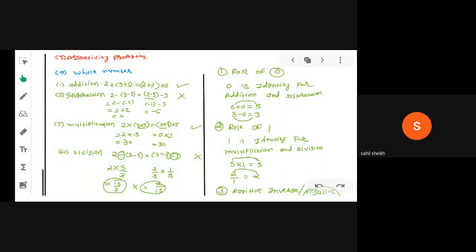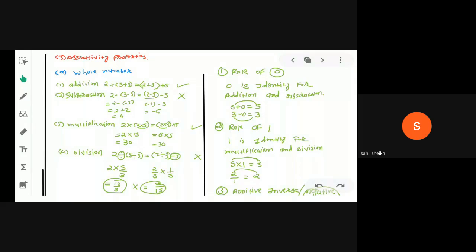Okay, see here. If we multiply or divide any number with 1, we get the same answer. It means it is the multiplicative identity. For example, 5 ones are 5. So it means if we multiply 5 with 1, we get the same answer, 5. Right? If we divide with 1, you can see 7 divided by 1, we get 7. Why? Because 1 is the multiplicative identity, and if we multiply or divide any number with 1, we get the same answer. Clear to all of you?